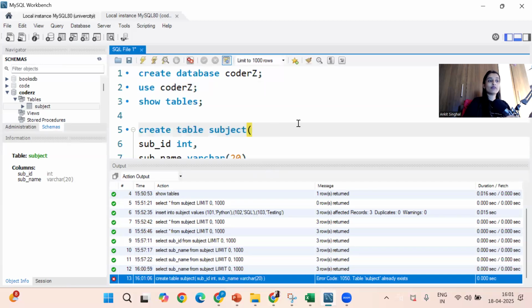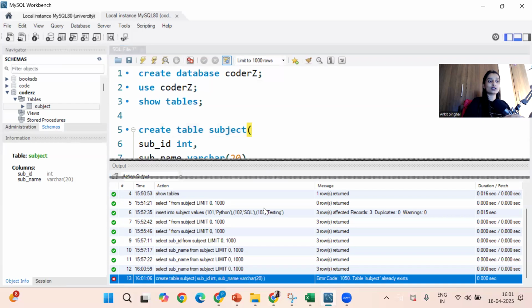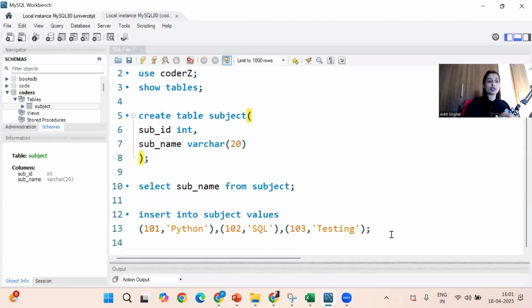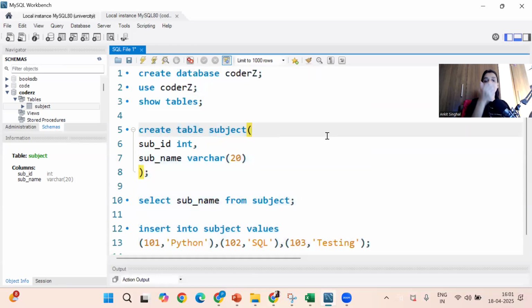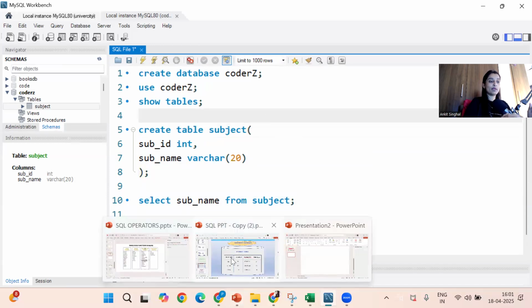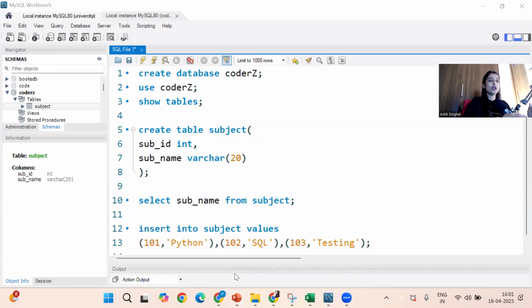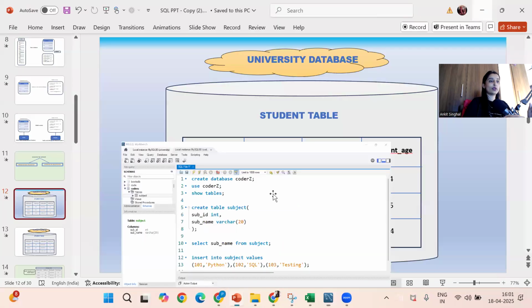Okay. Clear everyone how to create the tables, how to insert the values. So all these queries, whatever I have executed, you will get in the description in one document. You can copy, paste, and you can practice with this. Okay. So now let me show you how these queries will be executed through one simple presentation. Almost all of this part we have discussed. Okay.